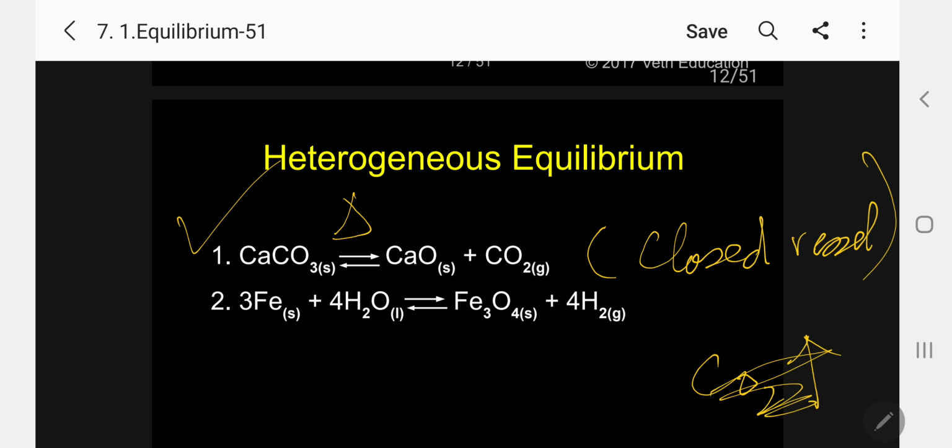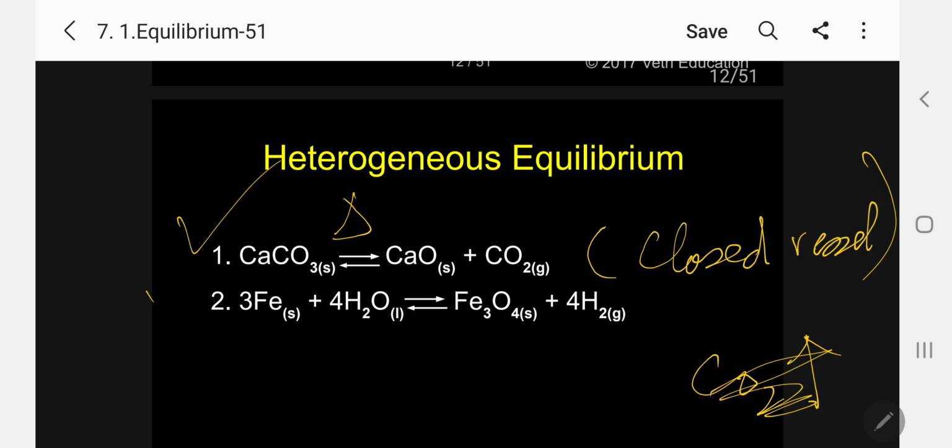So, first one, decomposition of calcium carbonate. 1 mole of calcium carbonate reversibly gives calcium oxide, 1 mole, and carbon dioxide, 1 mole. This is called heterogeneous equilibrium. So calcium carbonate is solid, calcium oxide is solid, carbon dioxide is gas.